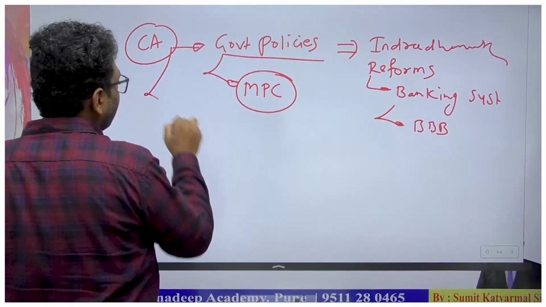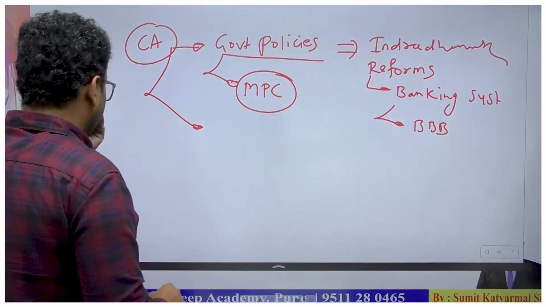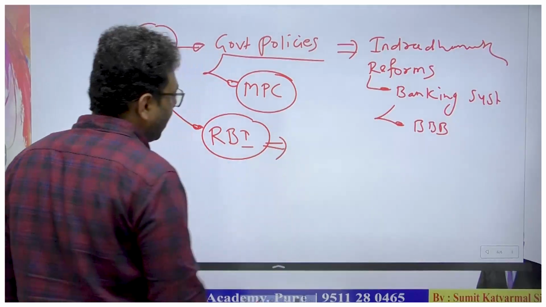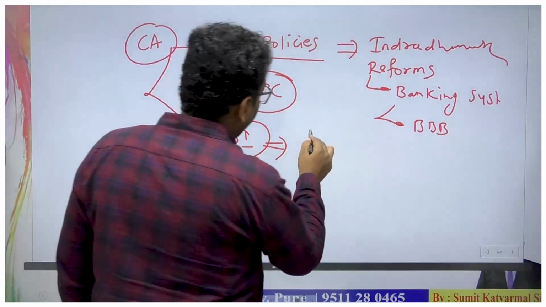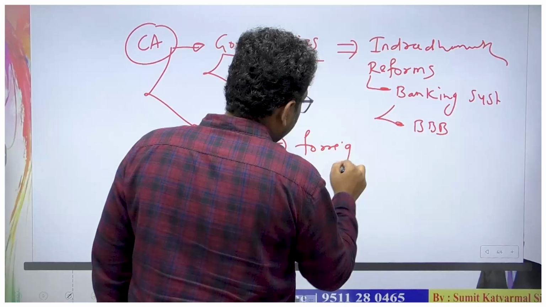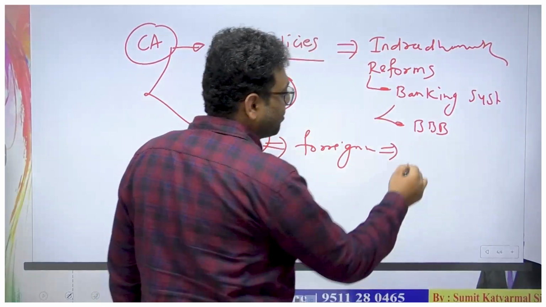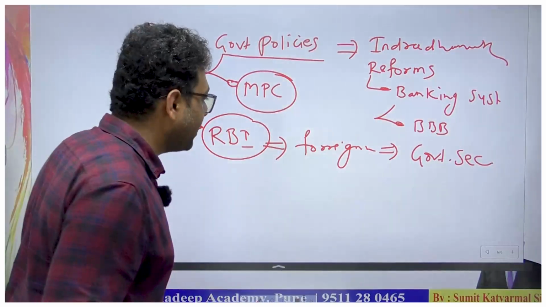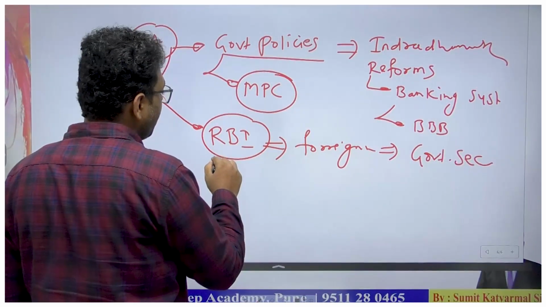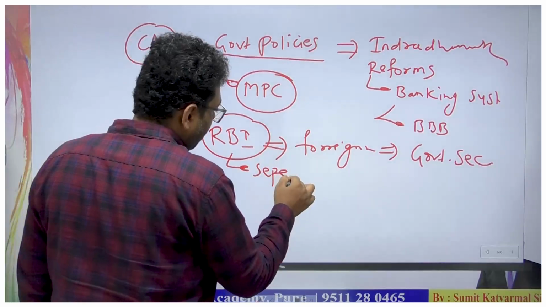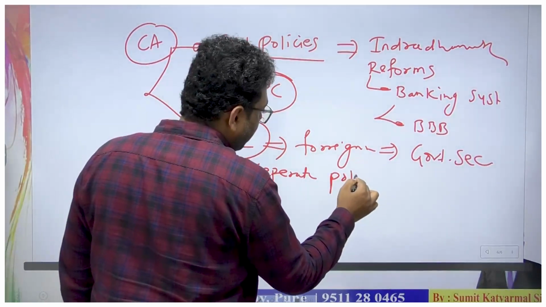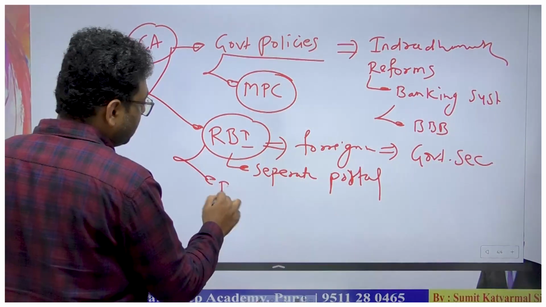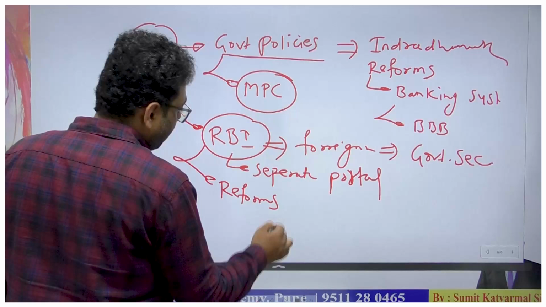Then there is the current affairs question that RBI allowed foreigners to invest in government securities through a separate portal development. Then RBI reforms from time to time.